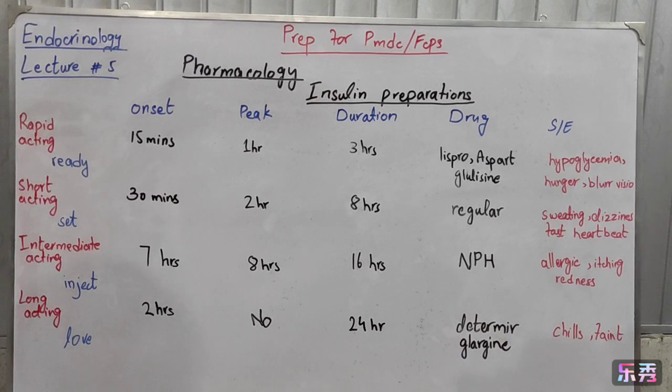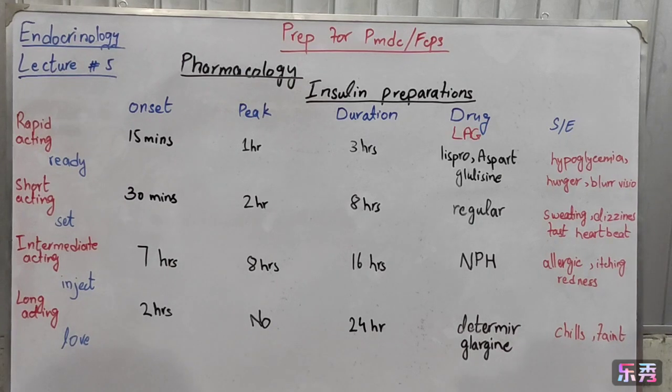We give rapid acting insulin in bolus form 15 minutes before meal. Its peak level is 1 hour. It remains 3 hours in our body. Its drugs are Lispro, Aspart and Glulisine. Its mnemonic is LAG. Side effects are hypoglycemia, headache, nausea, hunger, blurred vision and fast heartbeat.